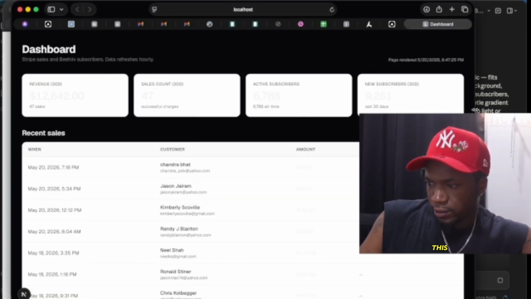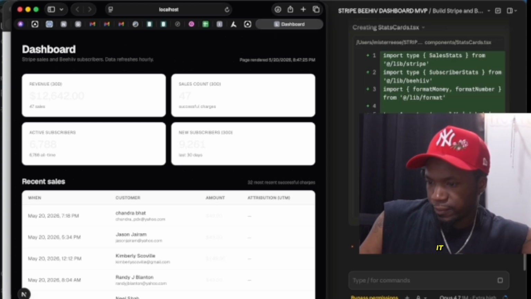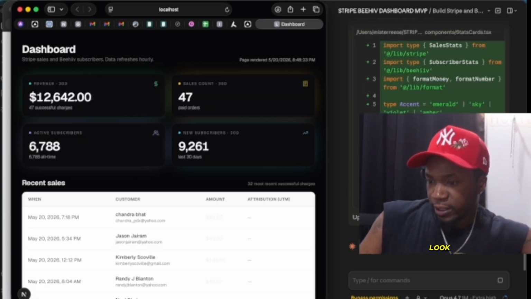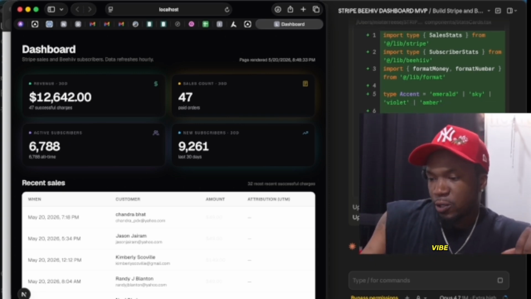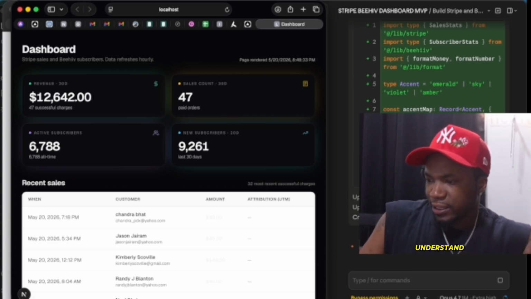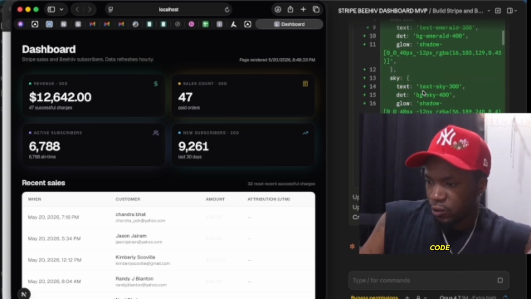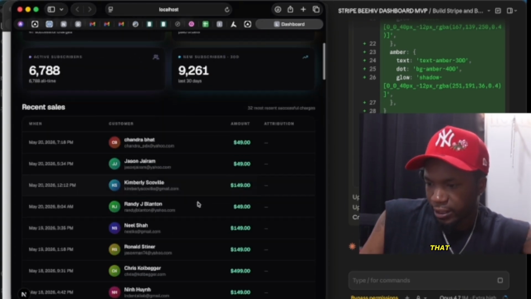I'll do this, and then I'll put this like this. Let's see if we can catch what it's doing while it's doing it. Boom! Look at that. This is what it looks like. This is what vibe coding is right here. While I would normally do this, and I understand how this works and how to grab and code all this, that would take me so much time. I don't have to go through that amount of time when I can think the idea, get it done, create it, have it looking the way I want, and be done. Look at that.